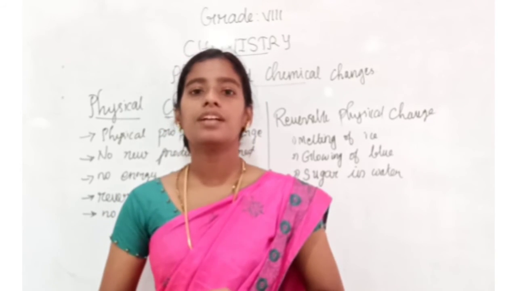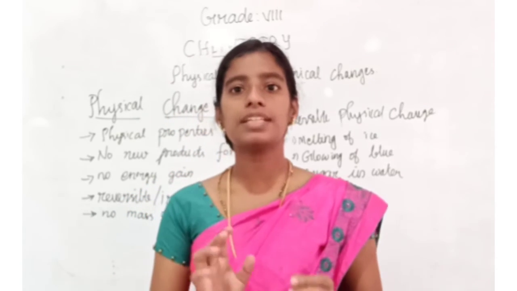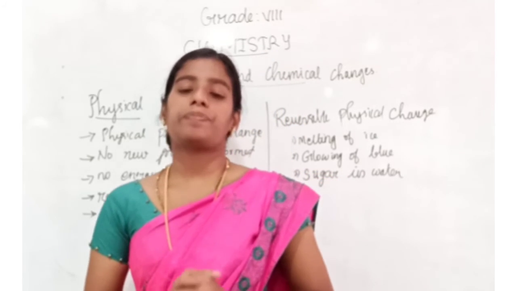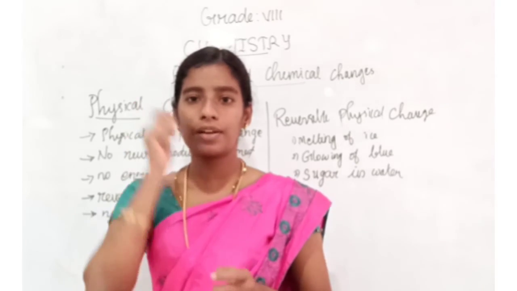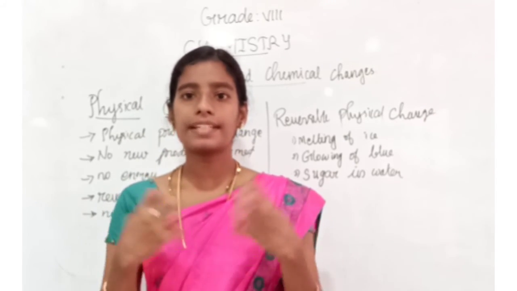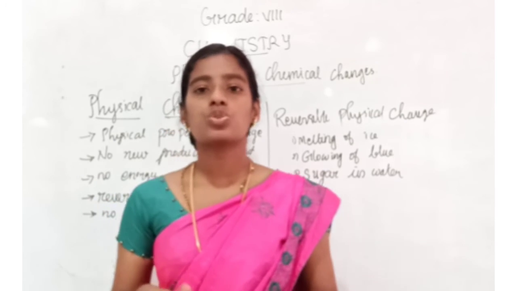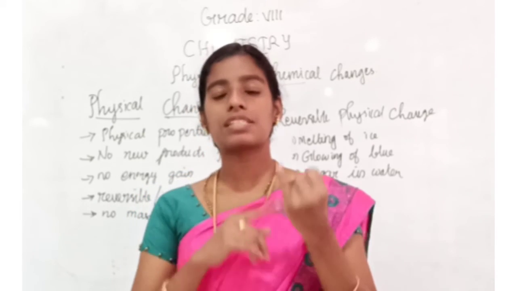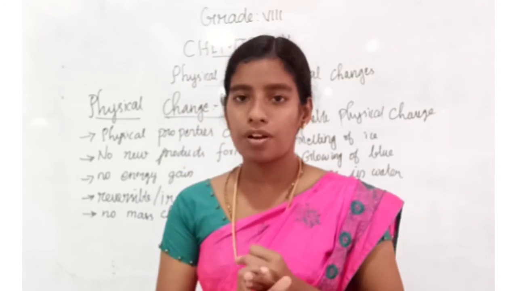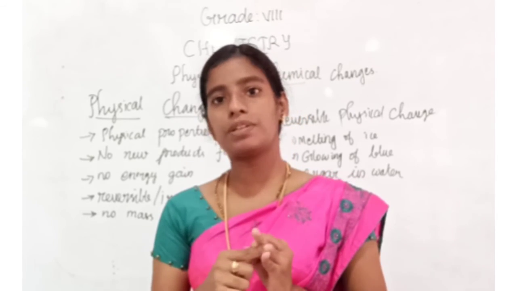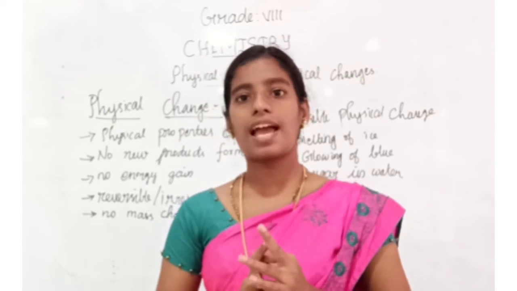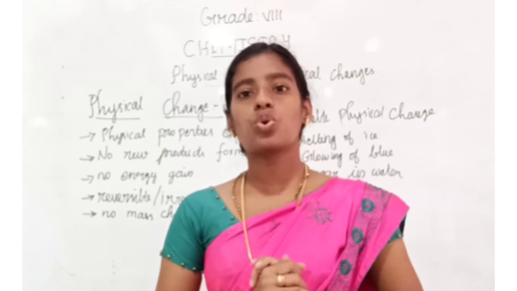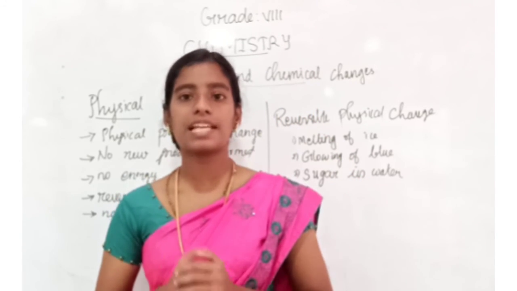No, right? So, it is irreversible physical change. One more example, you are cutting a paper or you are burning a paper. Can we get that back? No. So, it is irreversible. One more, when you cut the wooden tree, after we get those pieces, we cannot get back that tree. So, these are all examples of irreversible physical change. Did you understand about these types of changes? Physical change, reversible, irreversible physical change, and chemical change and its reversible properties. Did you understand? So, we have completed this unit, physical and chemical change, and we have revised.